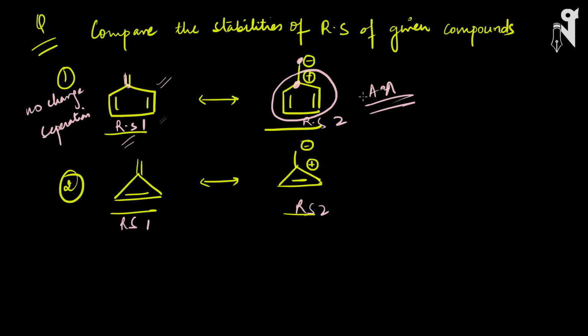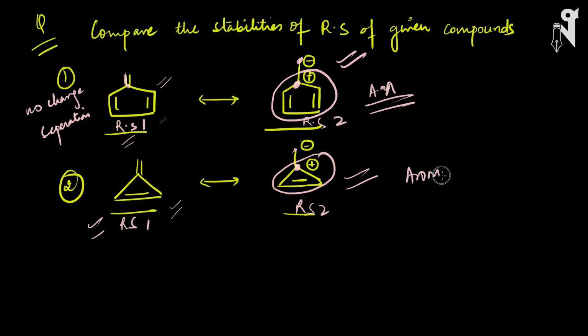But in the second case, the bond is already broken and you have charges. Now you can individually check the ring also, whether it is stable or not, and here the ring is not stable due to anti-aromaticity. Exactly the same thing is happening over here. So here you have the structure where the conjugation is there, double bonds are there, no charge separation is there, whereas in the other resonating structure this carbon has got a positive charge and this carbon has got a negative charge. So now in this compound, this cyclic ring is aromatic.